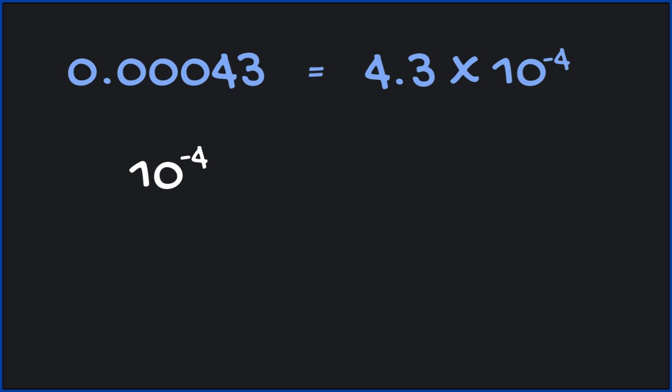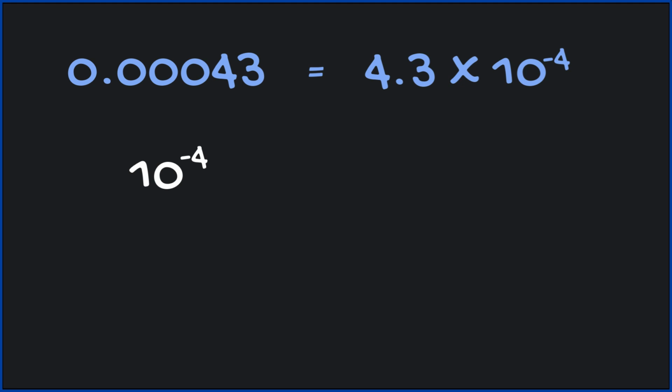So let's find its place value. Moving from left to right, tens, hundreds, thousands, 10,000s. Now for decimal numbers, we only consider the first non-zero digit when deciding its place value. So that is 10,000, which would be 10 to the fourth power. Now for decimals, we take the reciprocal. So 0.00043 in scientific notation is 4.3 times 10 to the negative fourth power.